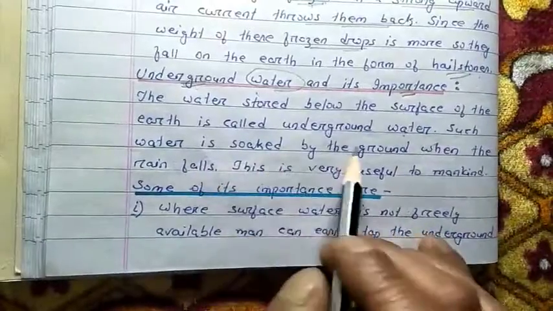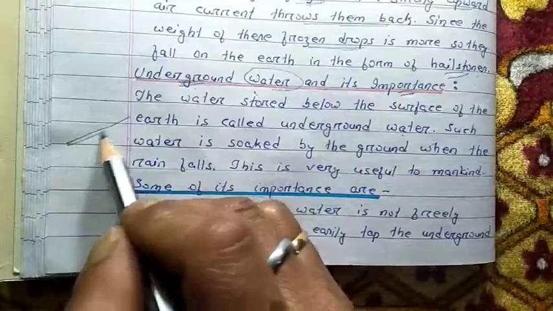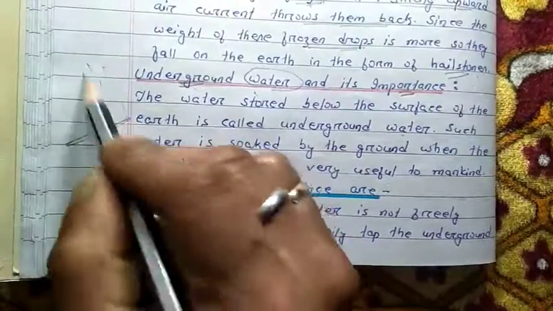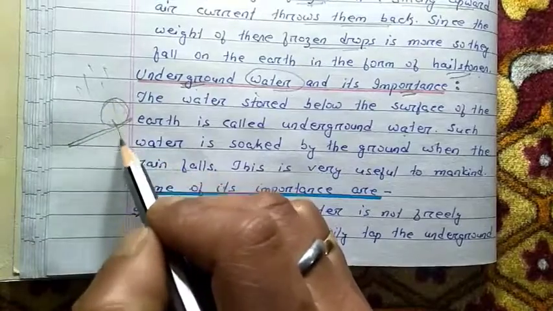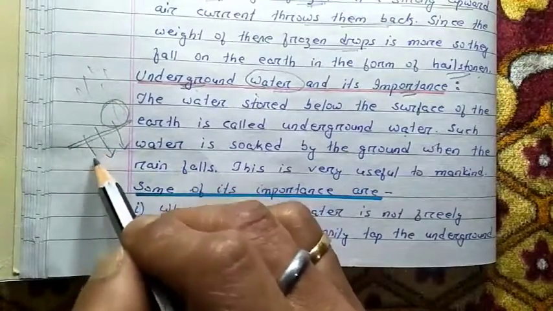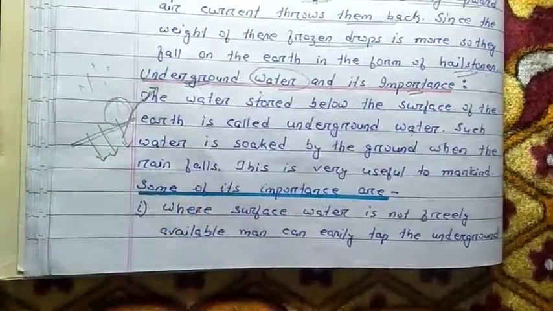Such water is soaked by the ground when the rain falls. If we consider this is the earth's surface, and when the rain falls, the soil generally absorbs this water and it is stored below the ground, which is known as underground water. It is very important. Why is it important?